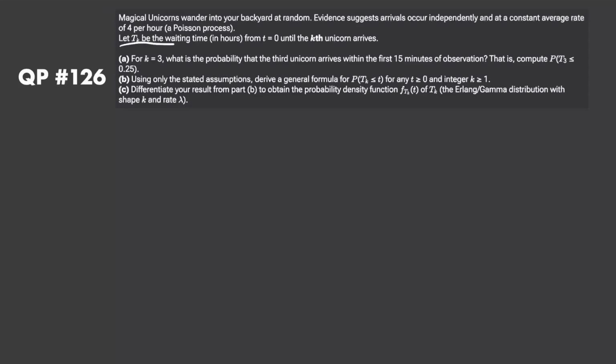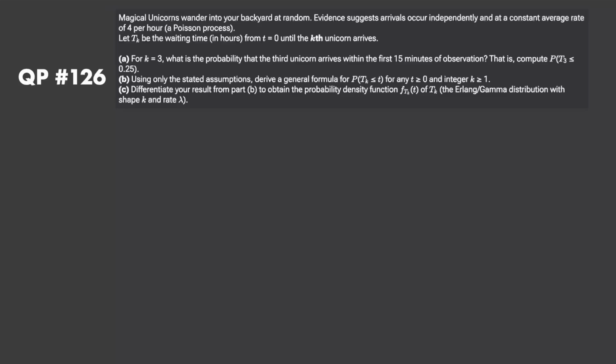So now we let t sub k be the waiting time in hours from t equals 0 until the kth unicorn arrives. Very similar setup to QP111, but in QP111 we derived the exponential distribution, which is basically a special case of the gamma distribution when we're looking at the first arrival, but in this case we're looking at a general kth arrival. So exponential is a special case of the gamma. Gamma is going to have a much more complicated PDF than the exponential did, and that's why it's going to be a hard problem, right? But the setup is exactly the same.